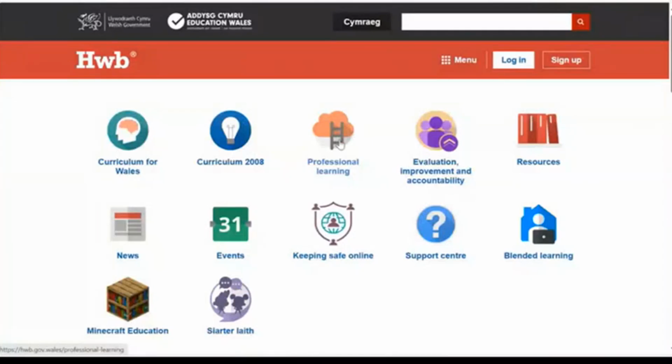The third icon across on the landing page there, and you can reset your landing page obviously to prioritize certain things, but it appears there right in the middle. The Cloud and Ladder is the professional learning area on Hub. So you don't need a Hub login to be able to access the professional learning area. It sits outside of the login, so anybody can access this area who has an interest in professional learning.